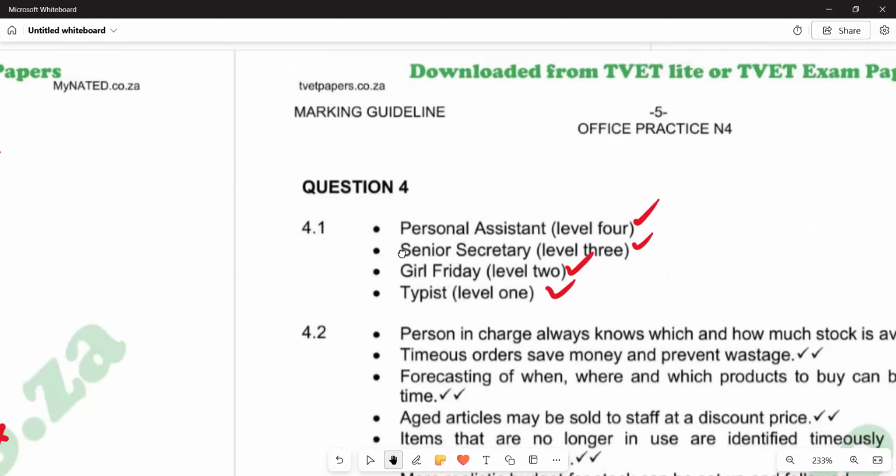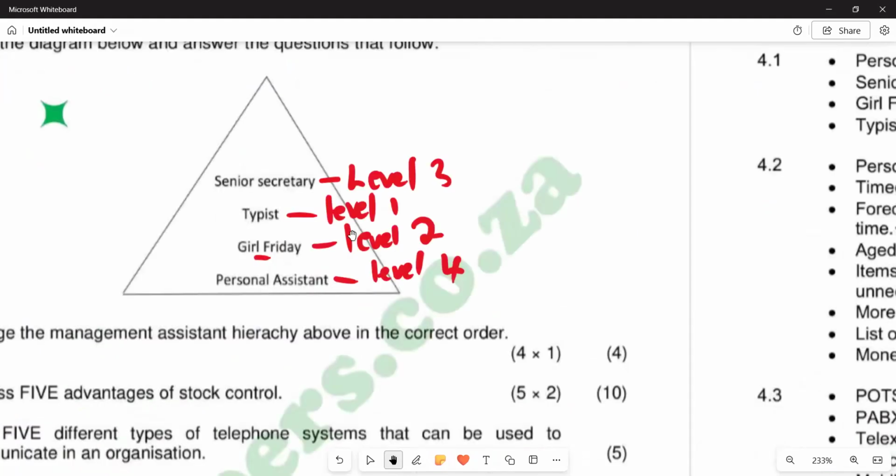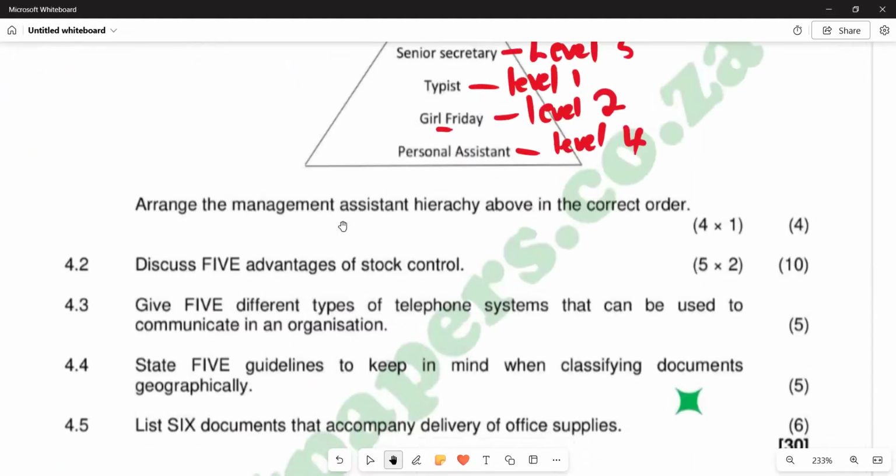In terms of 4.2, discuss advantages of stock control. We have a term, stock control, that we need to understand. Stock control is the process of managing stock held in a warehouse, a storeroom, or other storage location.